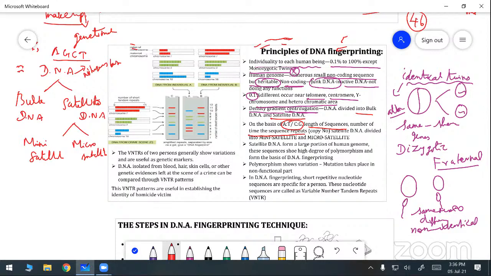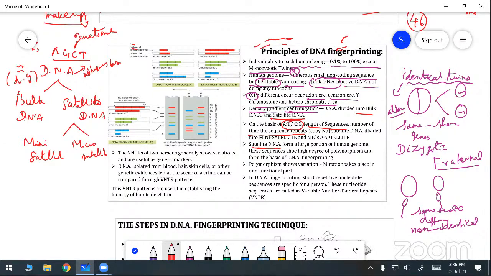Now, the satellite DNA. You already know which one is the satellite DNA. The DNA is classified into two types based on what? Density gradient. Normally the DNA is classified based on density gradient into two types: one is bulk DNA, another one is the satellite DNA. Now the satellite DNA is further divided based on the nitrogenous bases, the length of the sequence and the number of times the sequence repeats. So it is classified into two types, mini satellite and microsatellite.